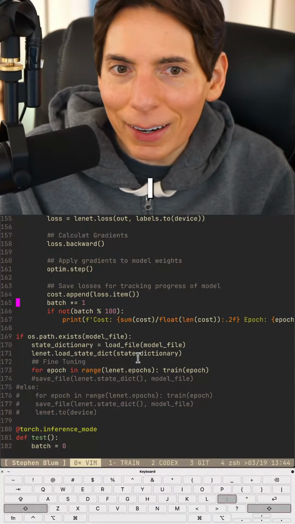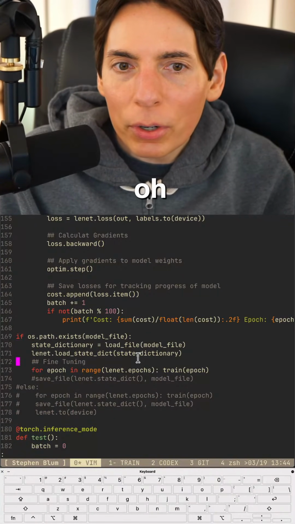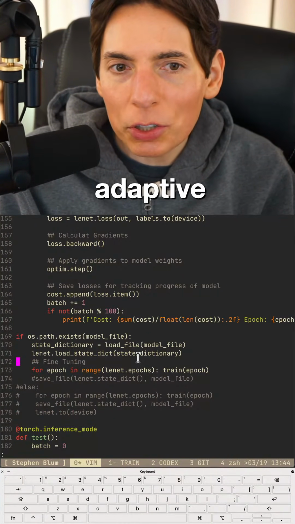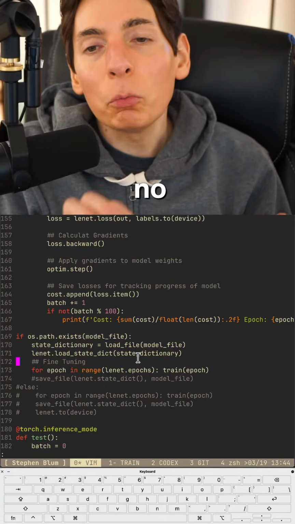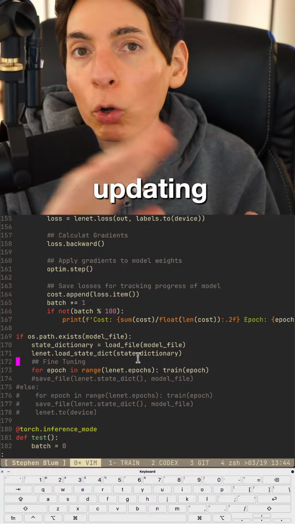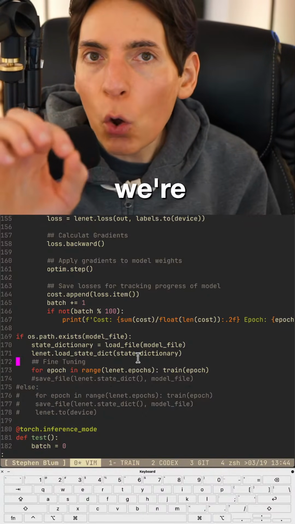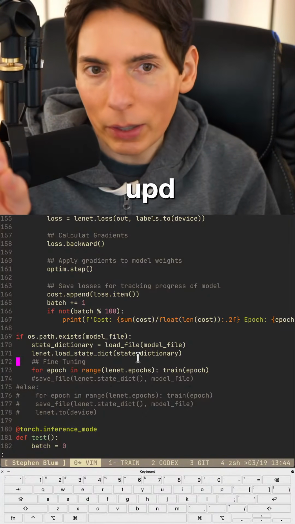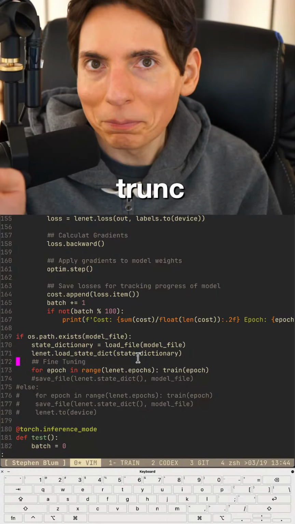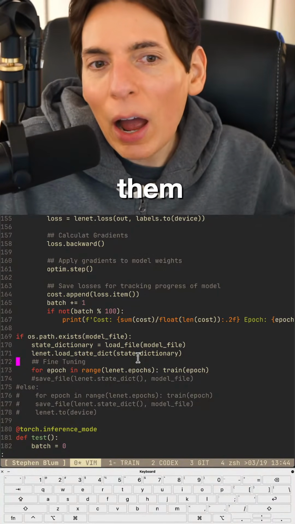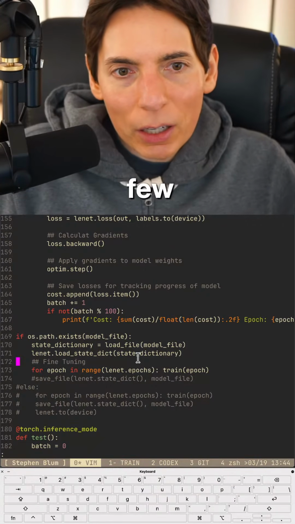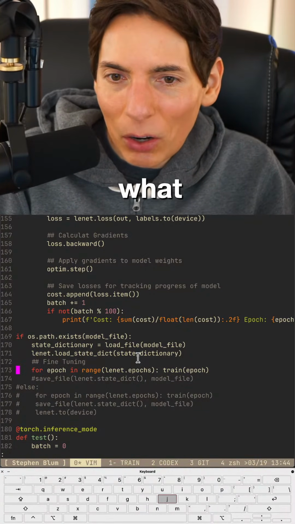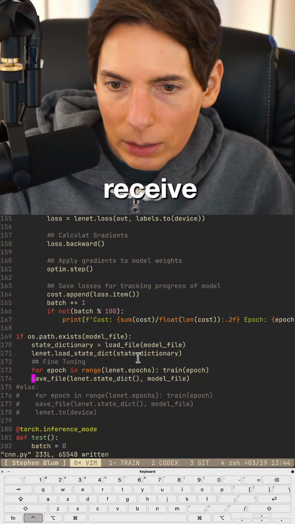Uh-oh. I know, right? Uh-oh. Trying to do layer specific adaptive quantization. Oh, no, good news is no. What we're doing is we're updating, we're not quantizing. We're physically going in and actively updating the weights. We're not truncating them, we're updating them. We're fine tuning. I think a few layers are becoming worse. Yep, that's what happened. You know it. All right, let's resave and then load.